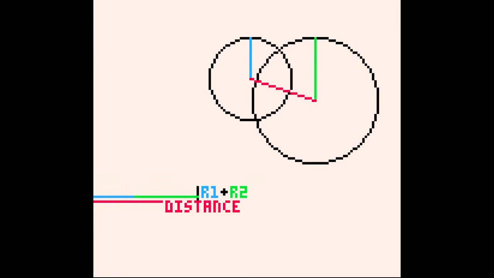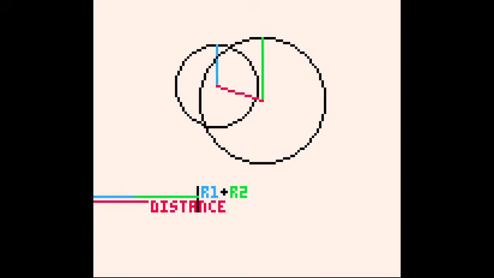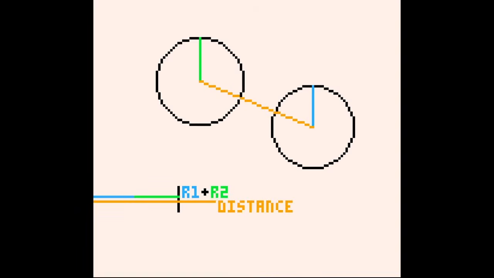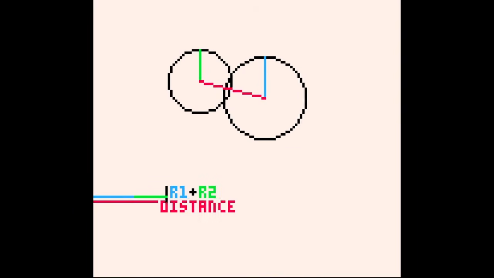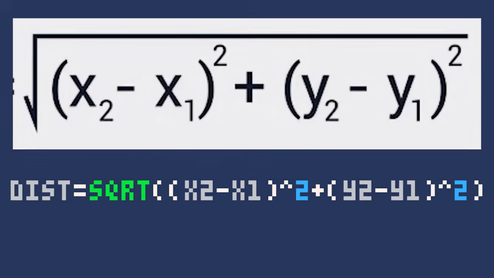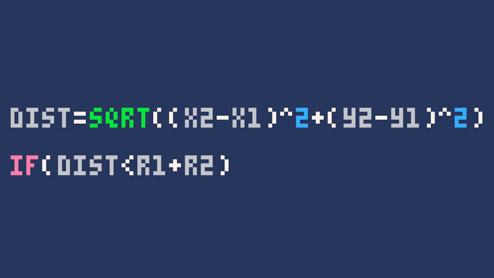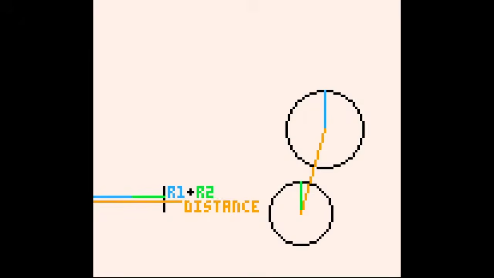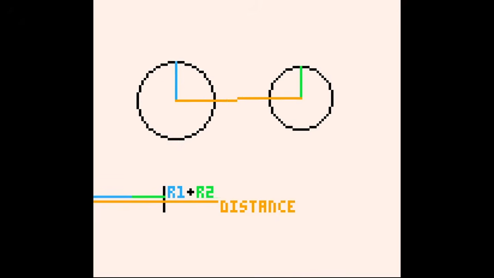Essentially, the question we are asking is this: is the distance between the center of each circle less than the sum of their radii? The formula for calculating the distance between 2 points is the following. So, we can write an if statement that checks if the distance between the two circles' centers is less than their combined radii, like so. But there's a common trick you can use to get better performance, and in this case, save some characters too.